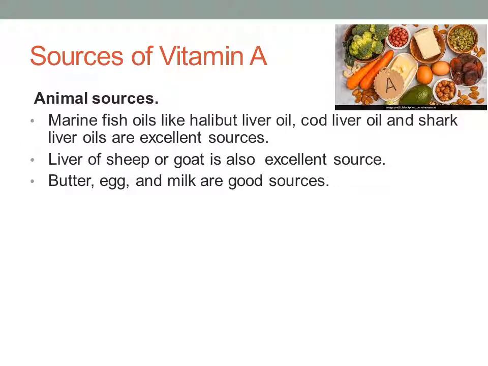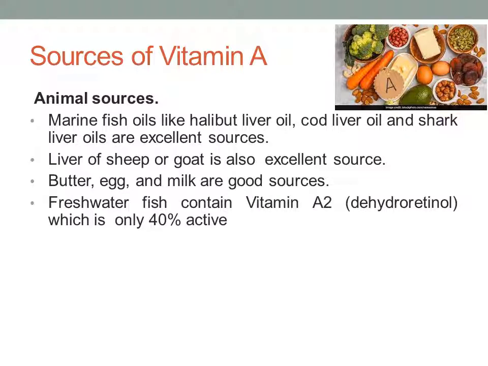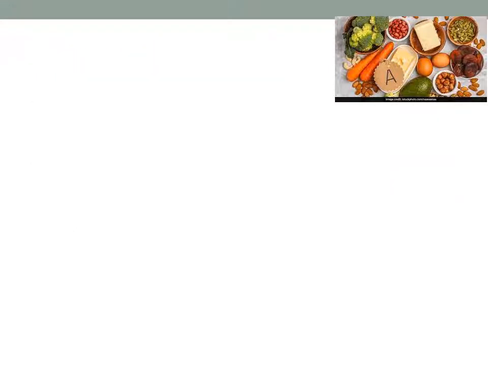Butter, egg, and dairy products are also good sources. And fresh water fish contains vitamin A2, that is dihydroretinol, which is only 40% active. So it's a fair source of vitamin A.